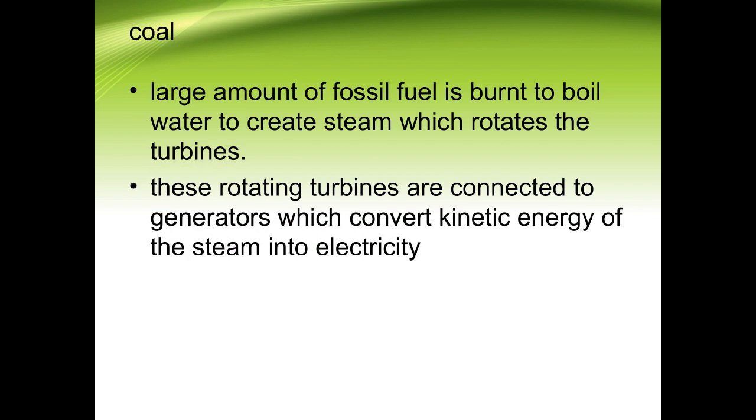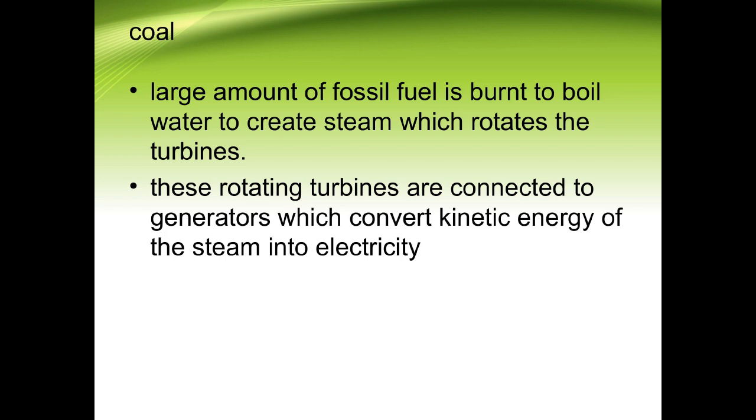Now the first type of conventional source of energy is coal. Now coal is formed by what, children? It is formed by the degradation of the dead remains of plants and animals which are buried in the earth's crust. But due to the high pressure, this coal is classified into four types, that is bituminous, anthracite, peat and lignite. Based on the carbon composition, these four types of coal are used commercially for different purposes.